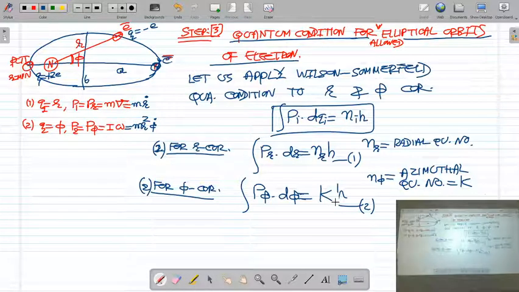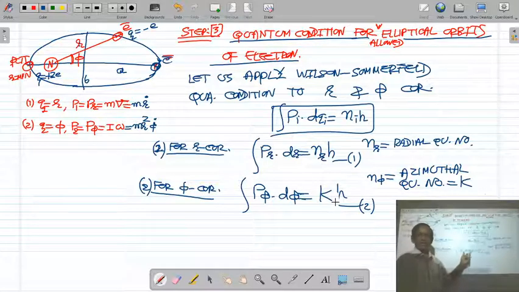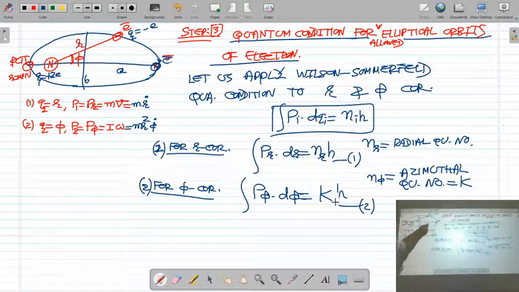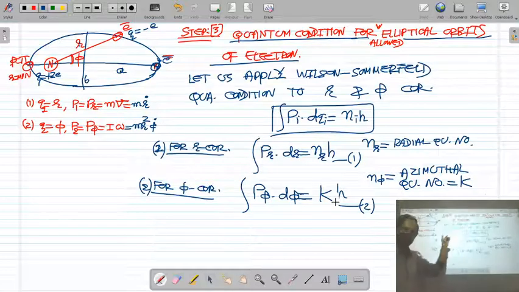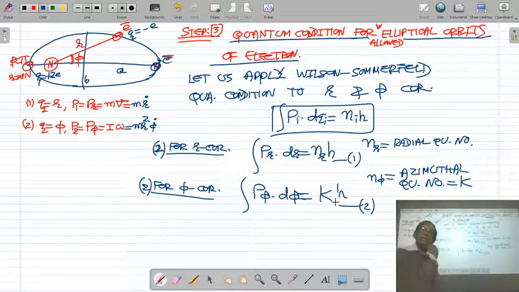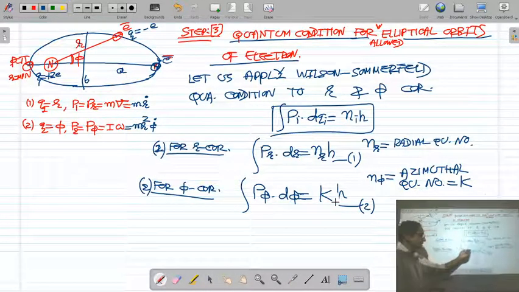Now the important thing: if you solve the phase integral for the r coordinate, the integral of Pr dr equal to nr h, and the phase integral for the phi coordinate, the integral of P phi d phi equal to kh, you will be able to know the semi-major axis of the ellipse and the semi-minor axis of the ellipse, and you can draw the elliptical orbits for the electron moving in different elliptical orbits. And you can also get the quantum condition for the allowed elliptical orbits of the electron. So let us solve the second integral first.